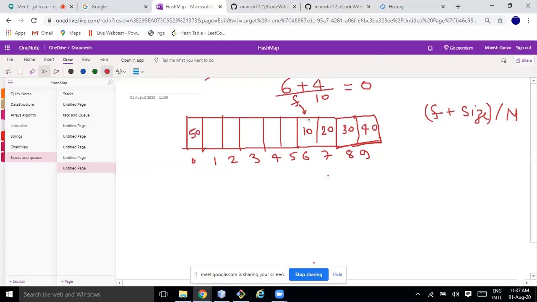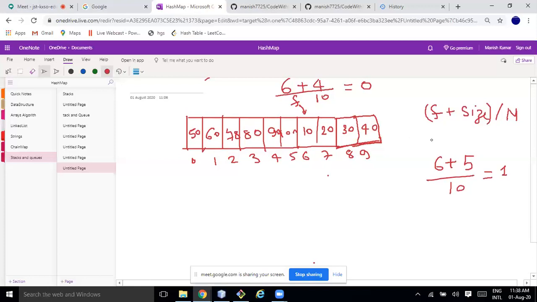F is again 6, size is 5, modulo n is 10. So 11 modulo 10 is 1, so it's 60. Similarly, 6 plus 6 modulo 10, then here 70, 80, 90, 100. Here we can add. After that, we cannot add.